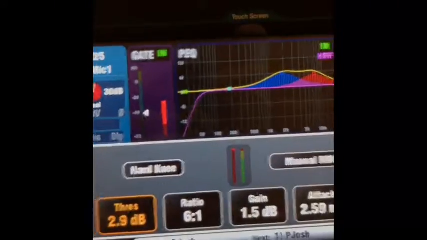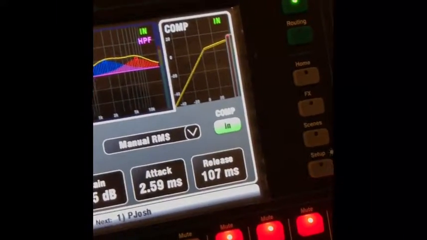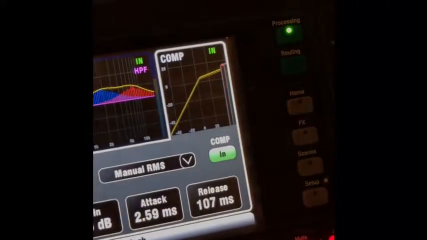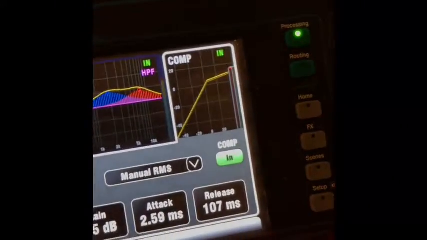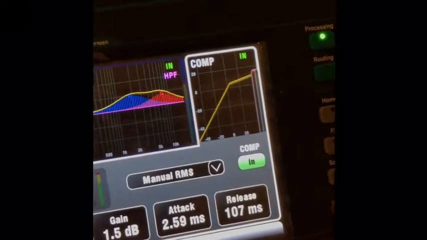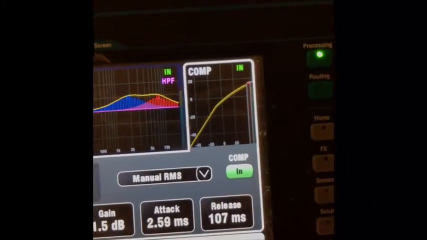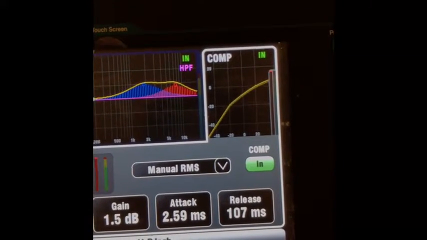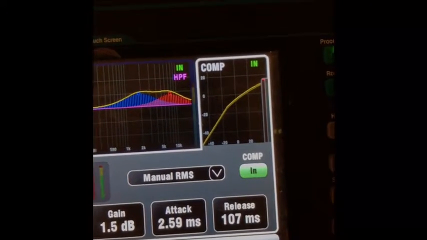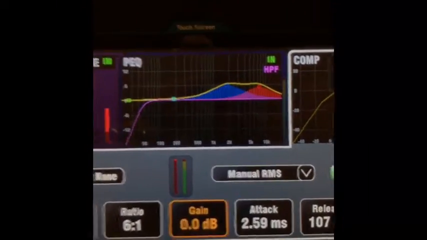And I usually use hard knee more for drums and those kind of things. But when it's vocals or someone is just screaming unbearably, you cut it off at a certain place so it doesn't overload your system. So right here we're gonna put soft knee, because for most vocals that's gonna be better, okay? And then we just adjust, see how we can adjust the angle. So let's put it right there. And usually when you find it, the gain is on 0.